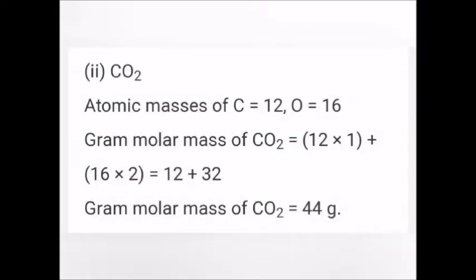Calculate gram molar mass of carbon dioxide, CO2, 1 carbon, 2 oxygen. Atomic mass of carbon is 12, atomic mass of oxygen is 16. Only 1 carbon, so 1 into atomic mass of carbon, that is 12 into 1, plus 2 into atomic mass of oxygen, 16 into 2. 12 into 1 plus 16 into 2 equal to 12 plus 32. That is equal to 44. Gram molar mass of carbon dioxide is 44 gram.